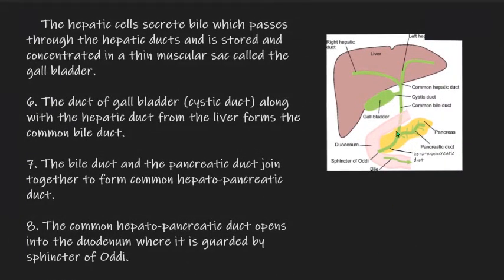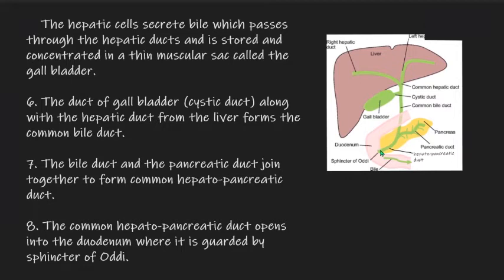This yellow portion is the pancreas and this light green portion is the pancreatic duct, which joins the common bile duct to form the hepatopancreatic duct.